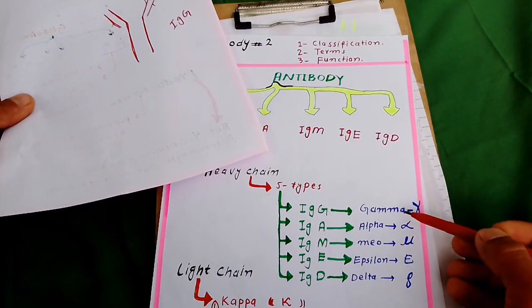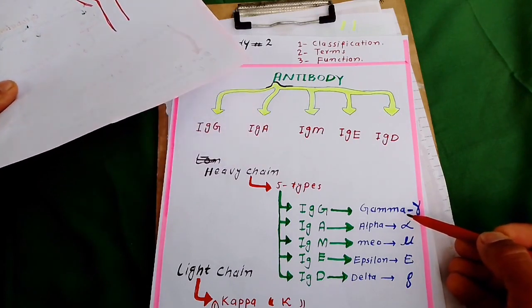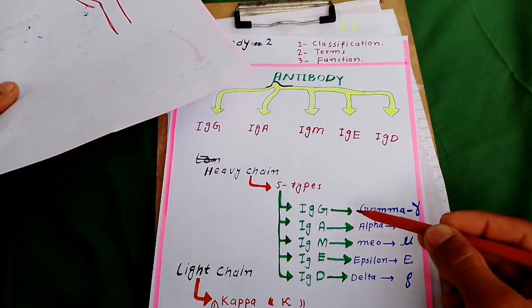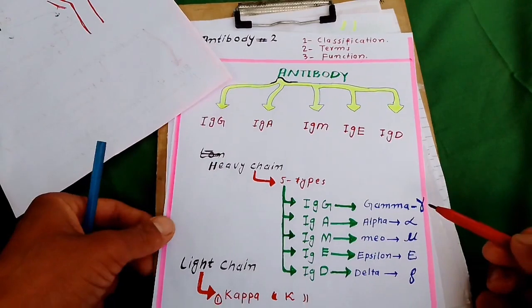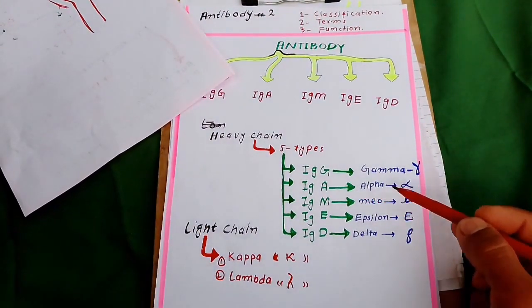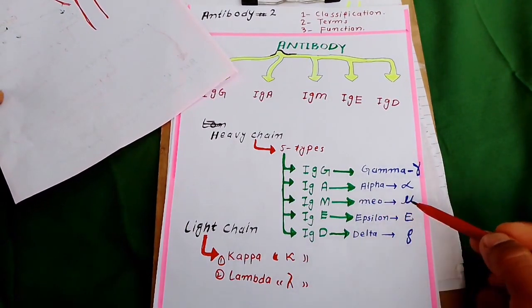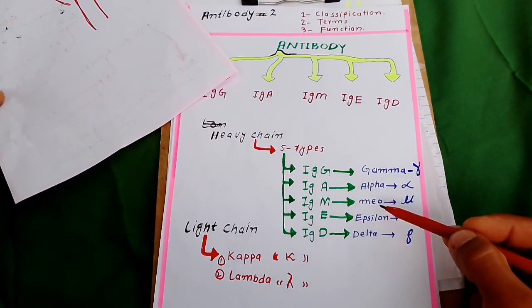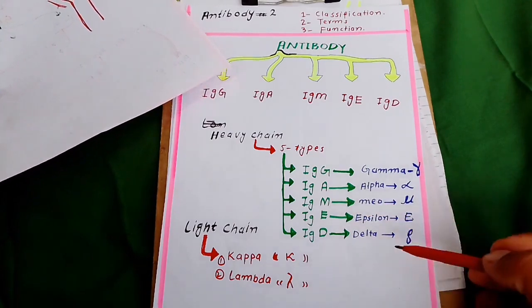Those antibody which have gamma chain as heavy chain are called IgG, while those which have alpha chain as heavy chain are called IgA, and those which have mu as heavy chain are called IgM, and so on.